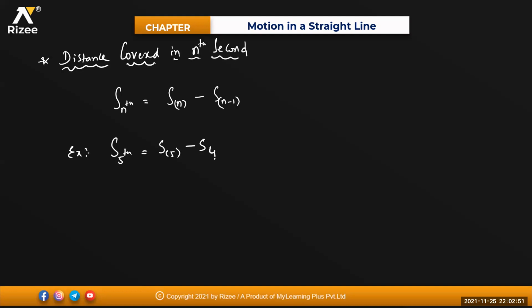Now, distance traveled in the 3rd second means what will I write? Distance traveled in 3 seconds minus distance traveled in 2 seconds, 3 minus 2. Distance traveled in the 4th second means distance traveled in 4 seconds minus distance traveled in 3 seconds. Okay, now? Okay, sir.